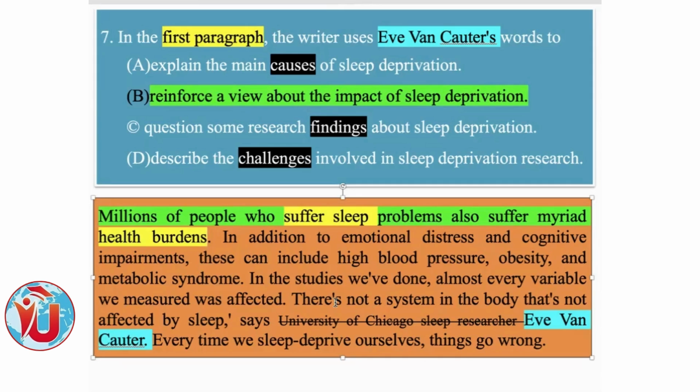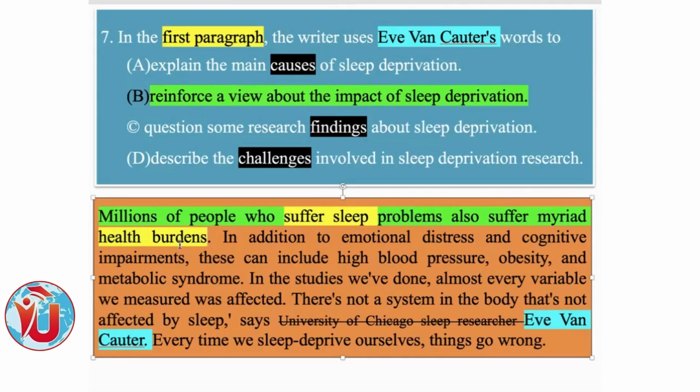That's how you have to make it your own to understand and analyze the text, or the audio in listening. Now, this topic sentence is going to speak about the impact of sleep deprivation, the health problems, health burdens.